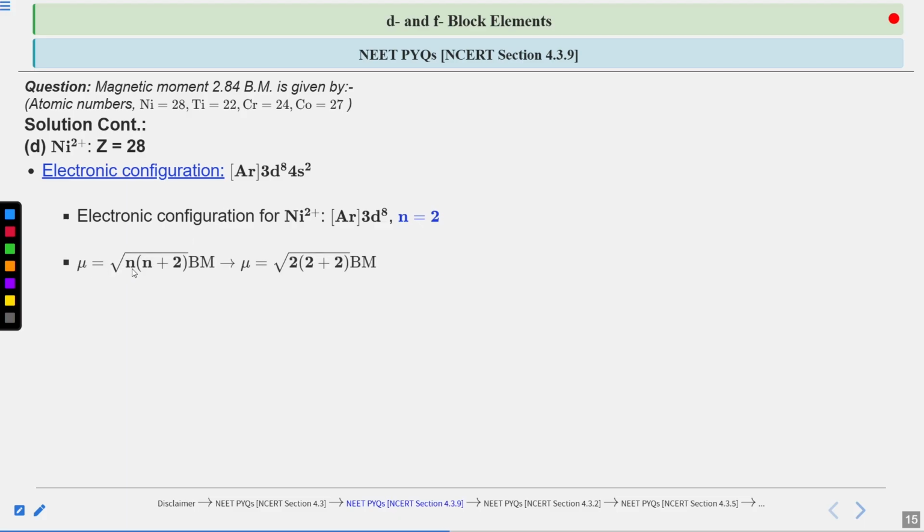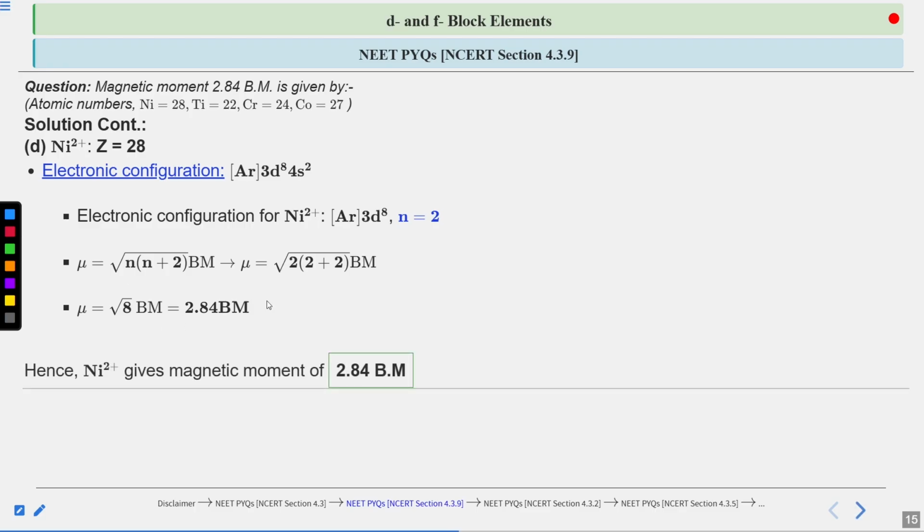So mu is equal to under root n(n+2) Bohr magneton. We put the n value equal to 2, so it will become under root 2 times (2+2). 2 plus 2 is 4, 4 times 2 is 8. So mu is equal to under root 8 Bohr magneton, which you can also write as 2.84 Bohr magneton.